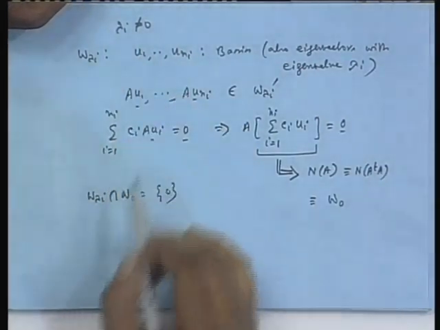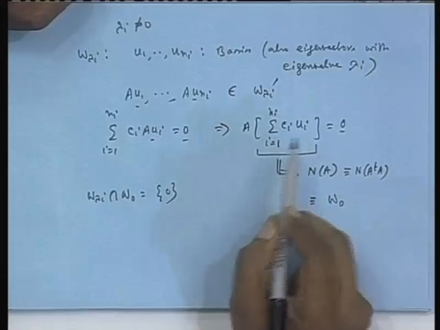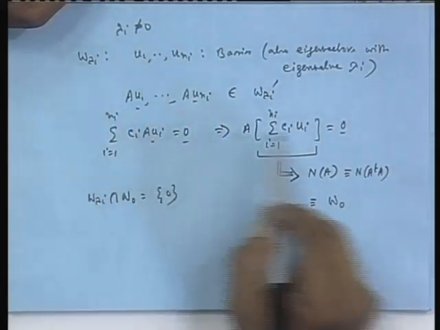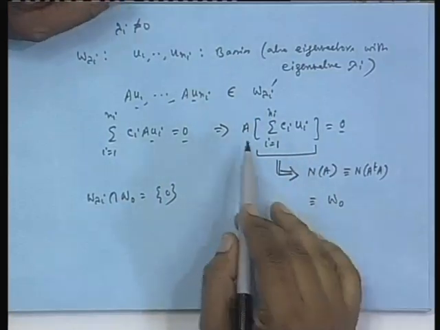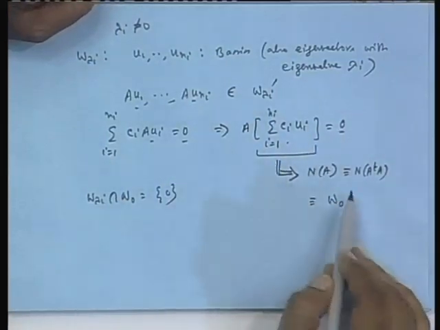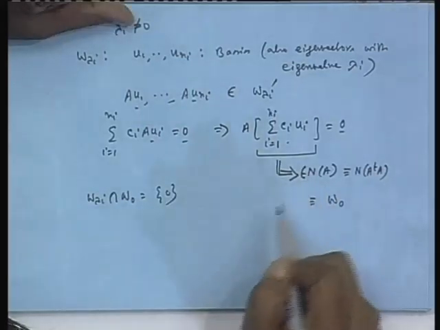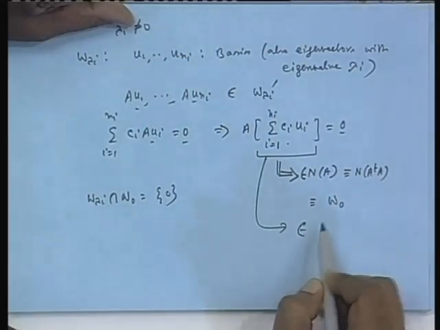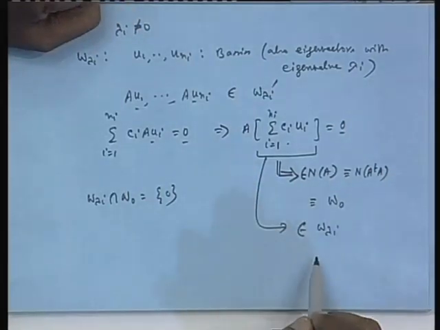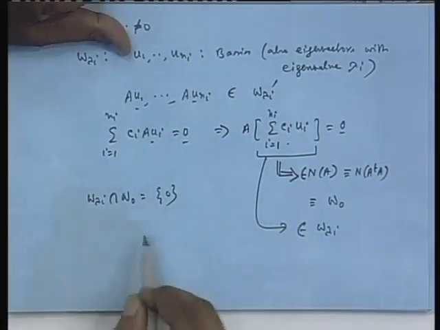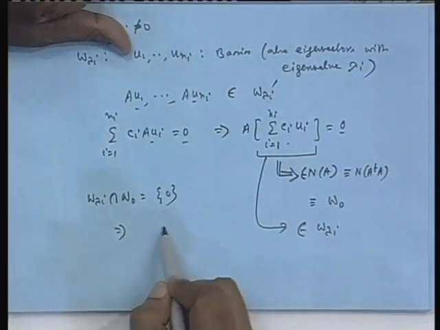Since lambda I was taken to be non-zero, this is 0, and look at this vector, the summation of c I u I. Since each u I belongs to W lambda I, this summation belongs to W lambda I, but at the same time, since A times this summation is 0, this also belongs to W 0. That means this belongs to the intersection between W 0 and W lambda I, but that is only 0, which means this vector has to be nothing else but the 0 vector.